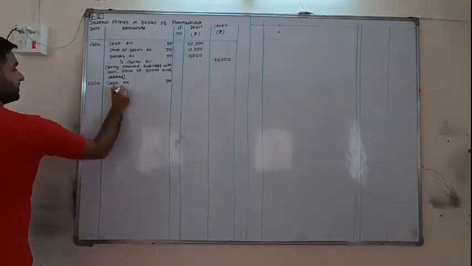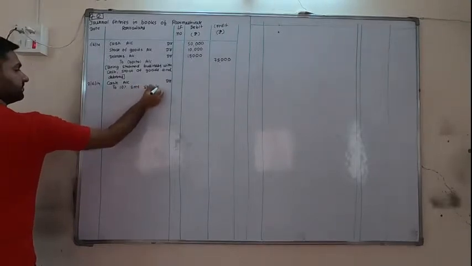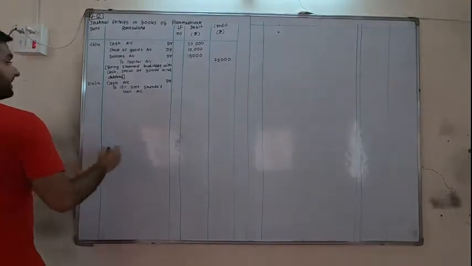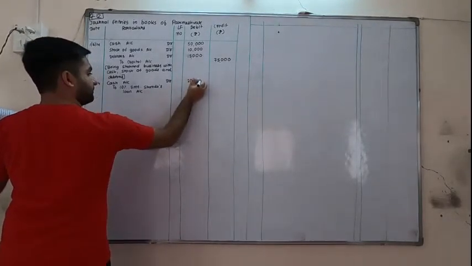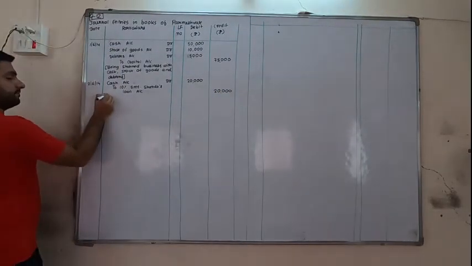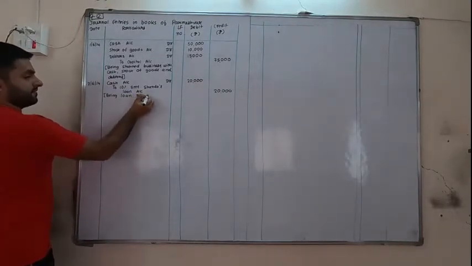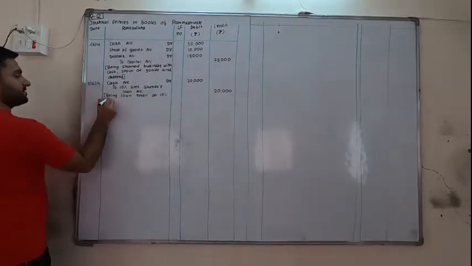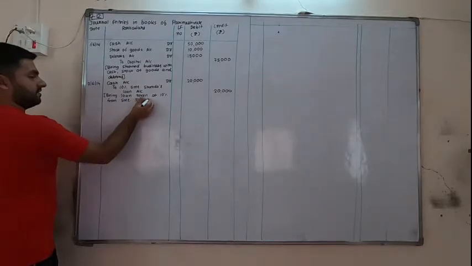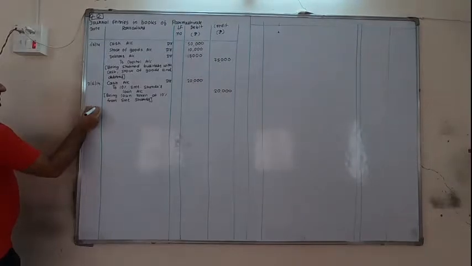To 10% SMT Srimati Sharda's loan account. We are taking a loan of 20,000. Being loan taken at 10% from SMT, that is Srimati Sharda. Next date is 3/6/14.